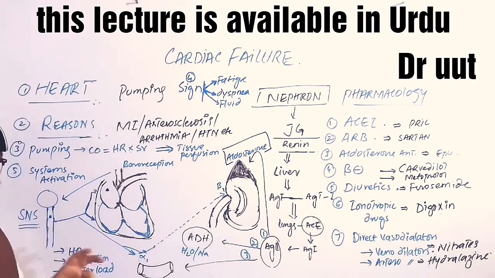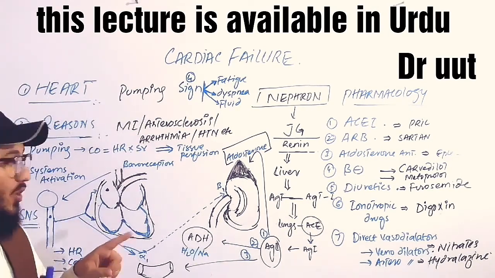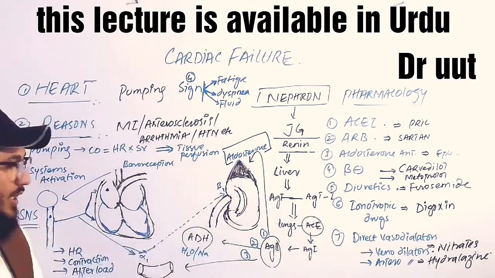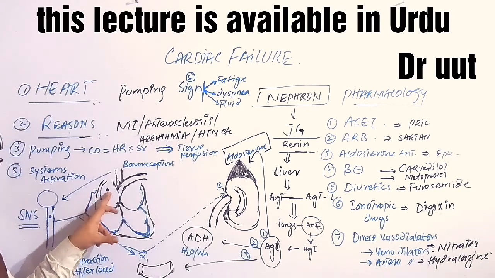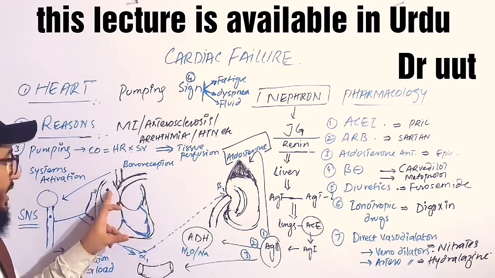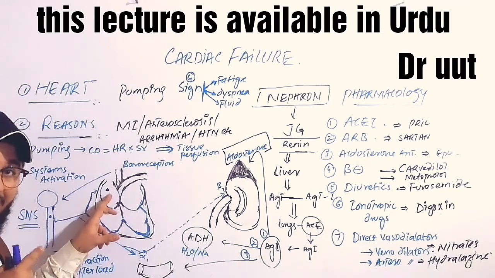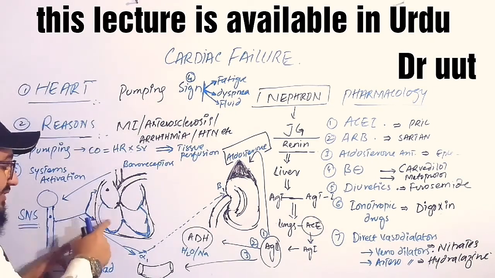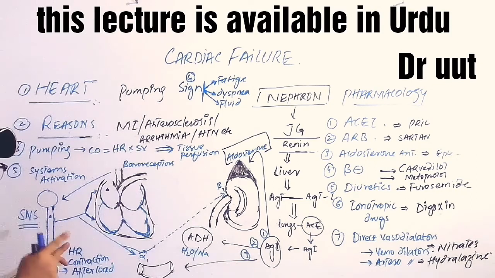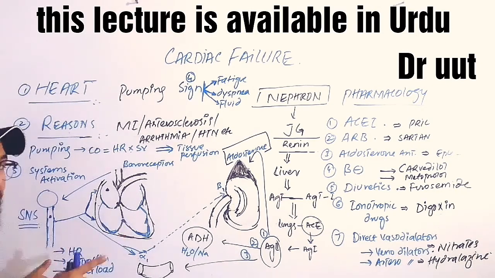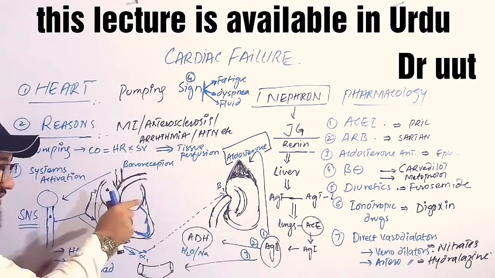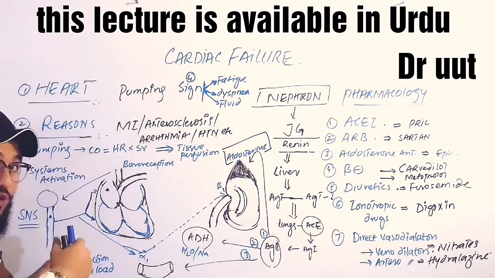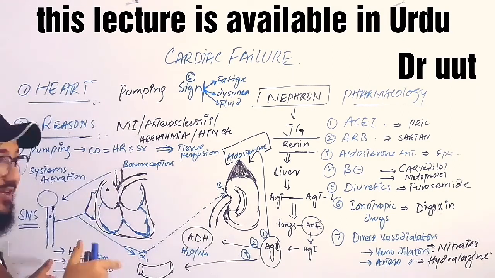Then the sympathetic nervous system will start activating itself on the heart, on the blood vessels, mainly arterioles, and on the kidney. We have the sympathetic supply on the sinoatrial node, SAN. So increased sympathetic activity will increase the heart rate, and we have the sympathetic supply on the ventricles, so increased sympathetic activity there will increase the contraction of the ventricles. So when the heart rate is increased and the ventricular contraction is increased, the output of the blood will be increased. We can say that cardiac output is somehow increased.